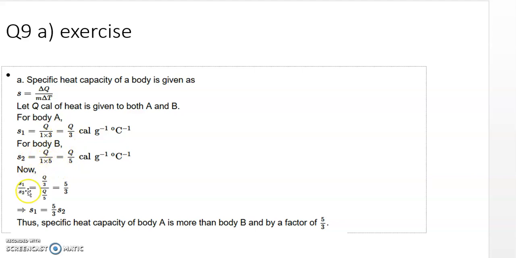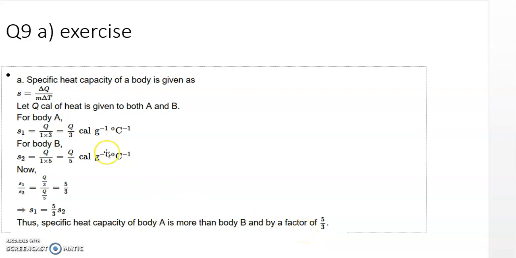Now take the ratio S1 upon S2, that is Q upon 3 divided by Q upon 5. So Q will get cancelled. It will be 5 upon 3. So S1 is equal to 5 upon 3 S2. Thus the specific heat capacity of body A is more than body B by the factor of 5 upon 3.